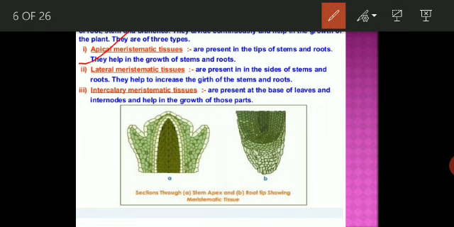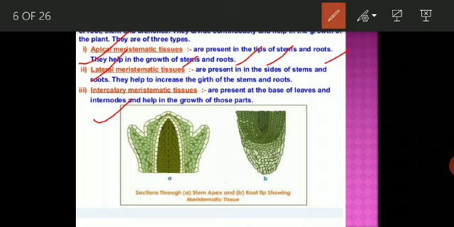Apical meristematic tissue, lateral, and intercalary. So what is the function? Where is it present? Apical is present in the tip of the stem and roots. And what is the function? They help in growth of the stem and root. Apical meristematic tissue is found in the tip of the stem.